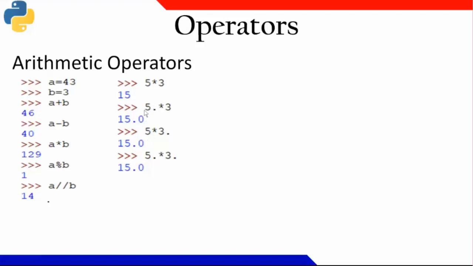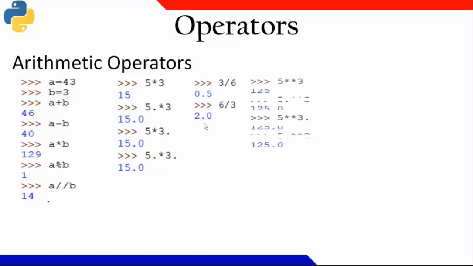So either the first operand or the second operand, whatever may be, or both the operands are real, then the result becomes real. Similarly with division, it will always give me a real number. 3 by 6 also, 0.5 I got, and 6 by 3 is supposed to be integer, but it will always give me a real or floating point output.